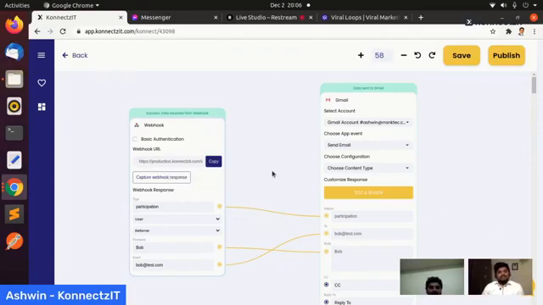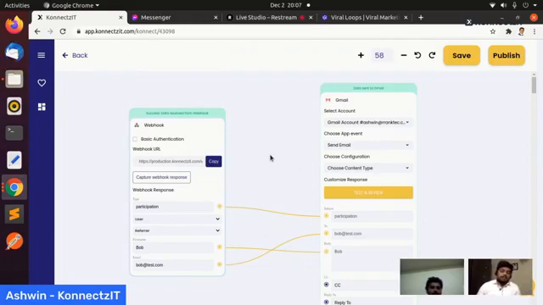For example, we are getting a lot of queries on Swipe Pages integration, and at this point Swipe Pages doesn't have webhooks. We are in touch with them, and they have updated us that they might roll out webhooks by the end of December. Since they don't have webhooks at this point, we can't integrate even with the generic webhook. But as soon as they launch the webhook, you don't have to wait for Swipe Pages to be launched in Connexit. You can just use the generic webhook and integrate that application.